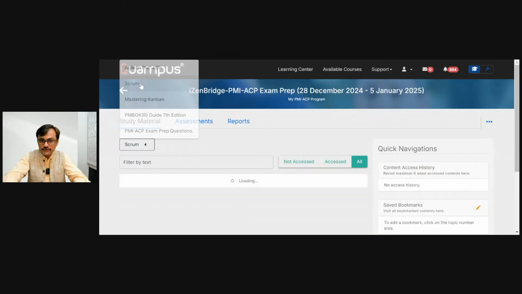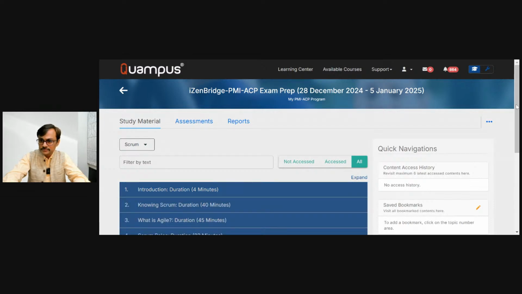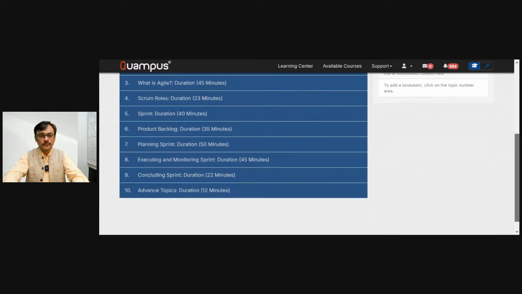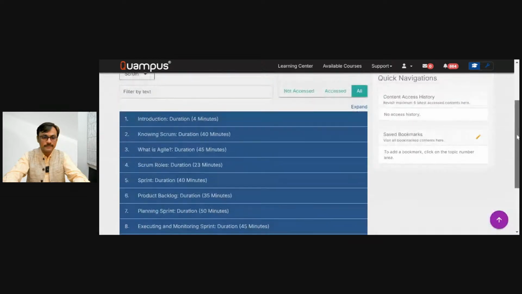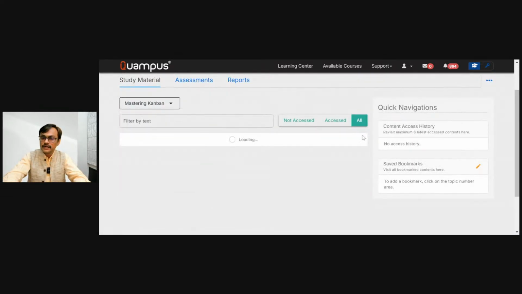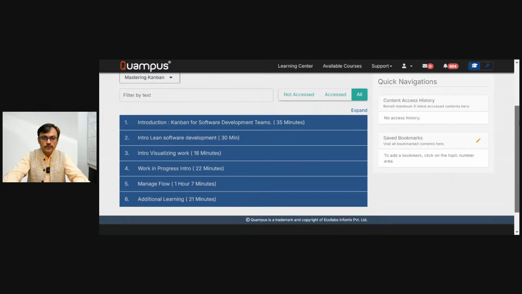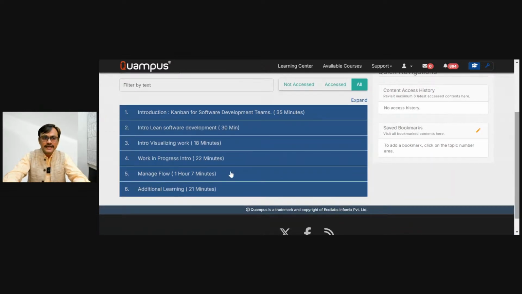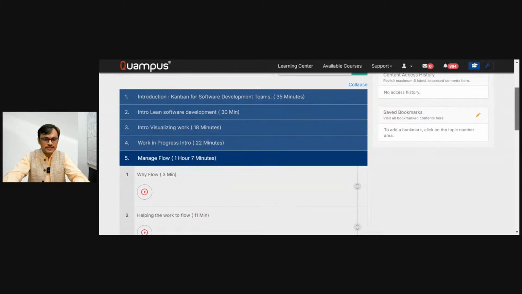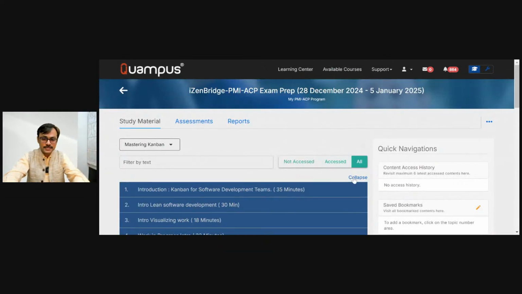When you enroll with us, you learn Scrum as Scrum, not thinking about the PMI-ACP exam. Then you learn Kanban as Kanban. You understand all Kanban principles, values, lean ideas, various metrics, how to manage flow and how to improve flow. That's self-paced content.